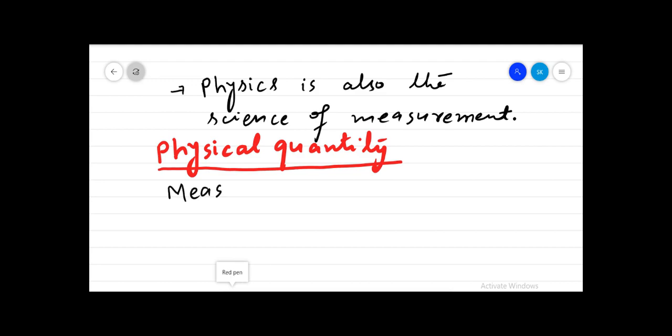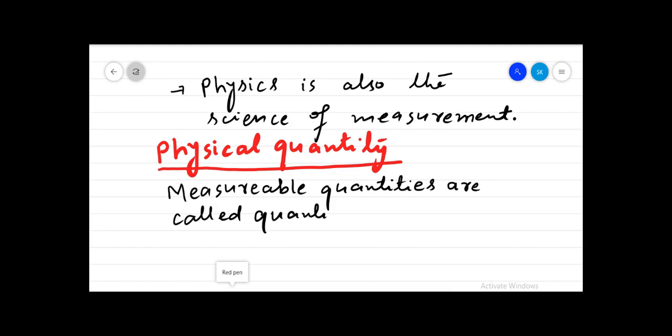A physical quantity is a quantity which can be measured. That means measurable quantities are called physical quantities. Only those quantities which can be measured are accepted as physical quantities, and those which can't be measured are not categorized as physical quantities.